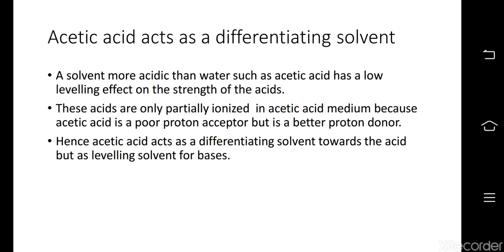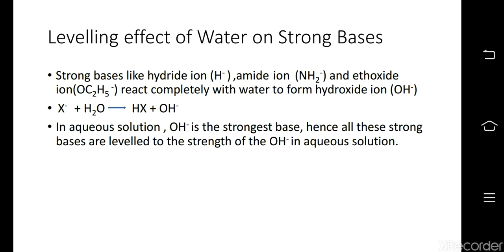Acetic acid, in short, acts as a differentiating solvent. We'll see why. A solvent which is more acidic than water, such as acetic acid, has a low leveling effect on the strengths of the acid. These acids are only partially ionized in acetic acid medium. The reason being, acetic acid is a poor proton acceptor but a better proton donor. Hence, acetic acid acts as a differentiating solvent towards acids but as a leveling solvent for bases.